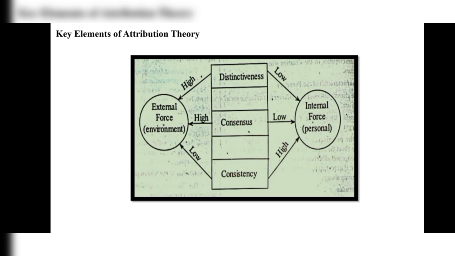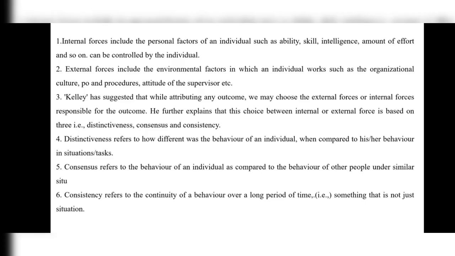If the distinctiveness is high, then the external force will come. Consistency high means internal force, consistency low means external force. Consensus low means internal force, consensus high means external force. Completely based on the internal force and external force, the person will behave in the organization.